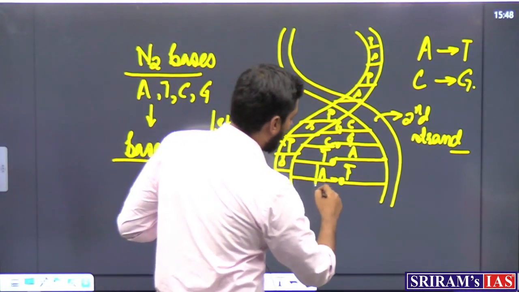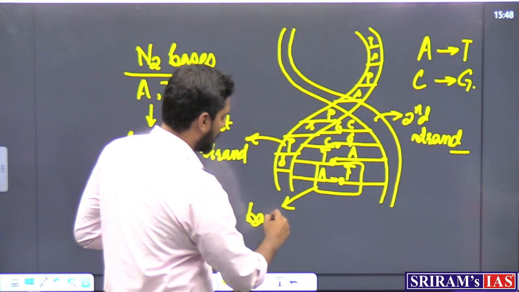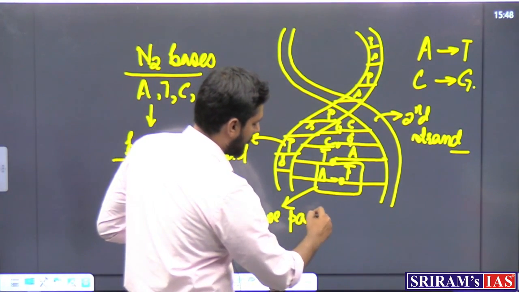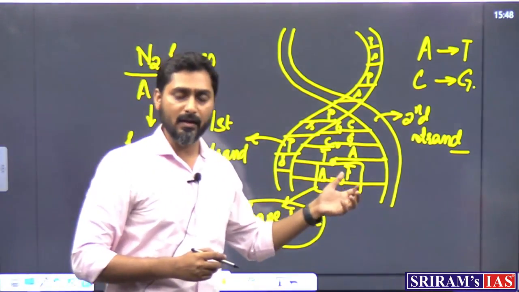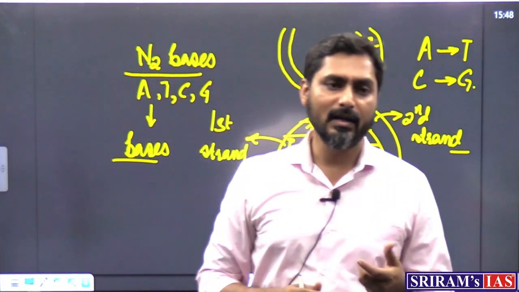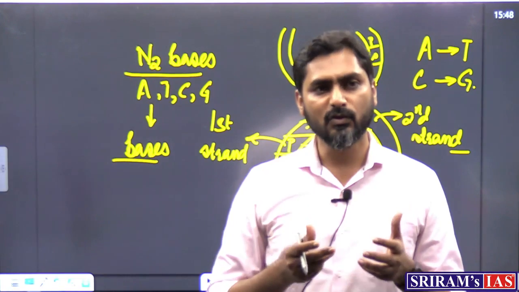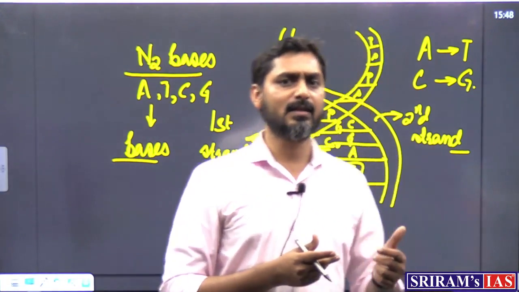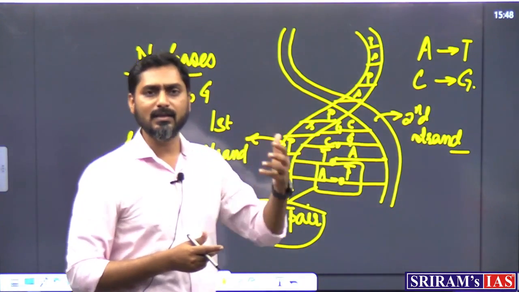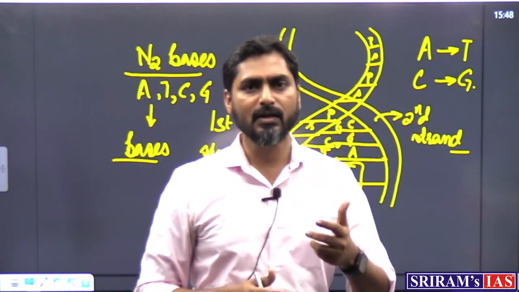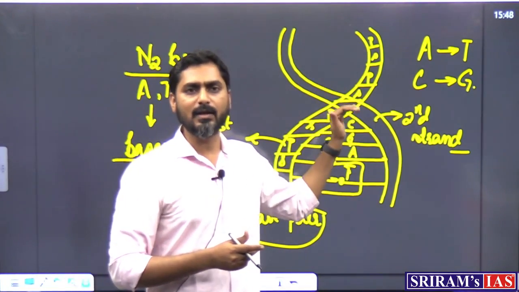This one group, the A and T that you are seeing, is called a base pair because it has two sets. In news you would have heard that we are using CRISPR-Cas9 to do base editing. So what is this base editing? Base editing means we are trying to change these bases. In any gene therapy that we talk about, what we are trying to do is essentially change or manipulate these nitrogen bases.